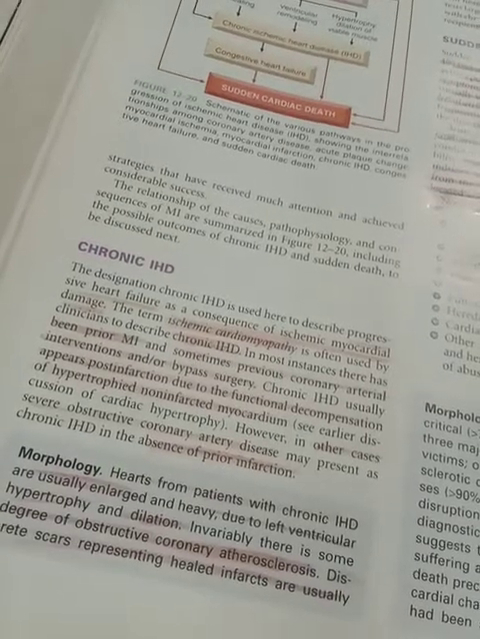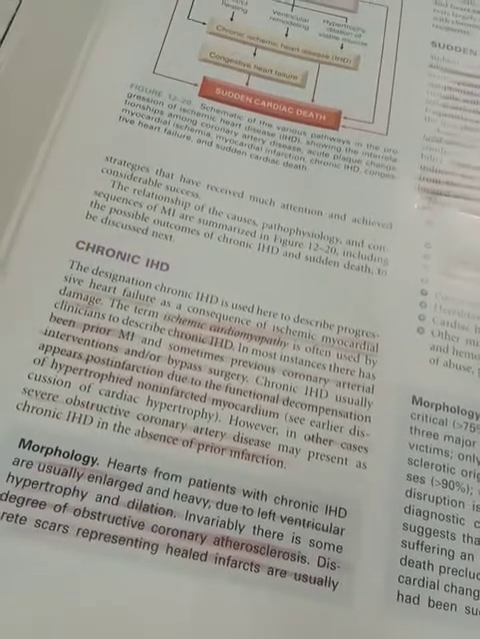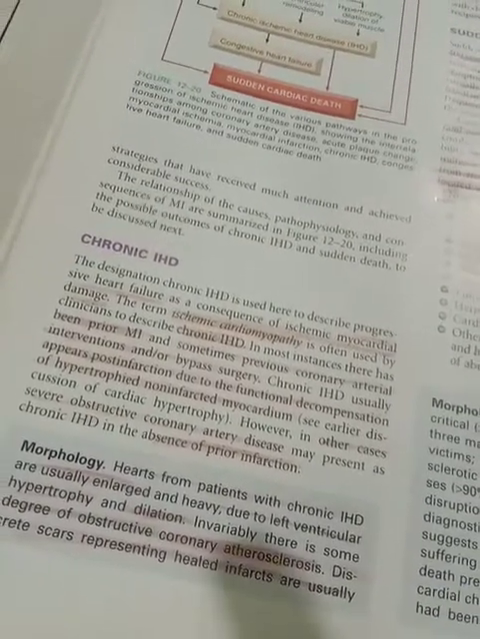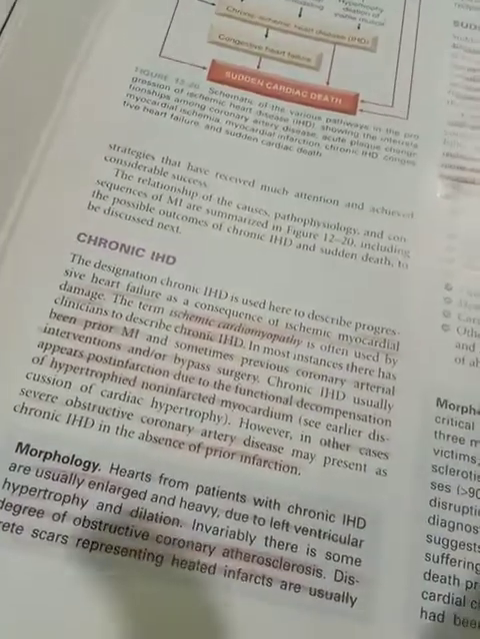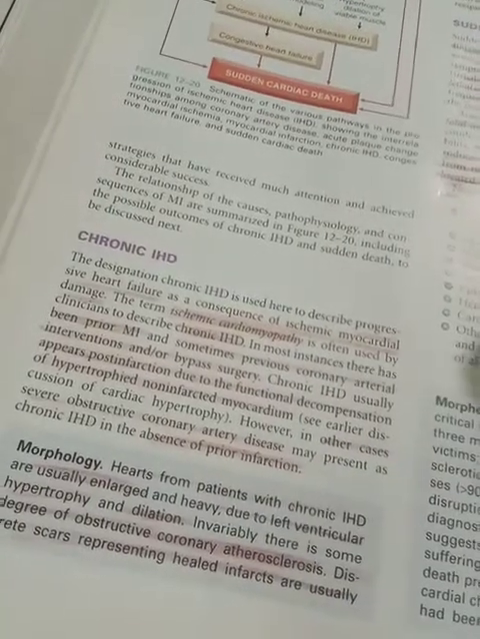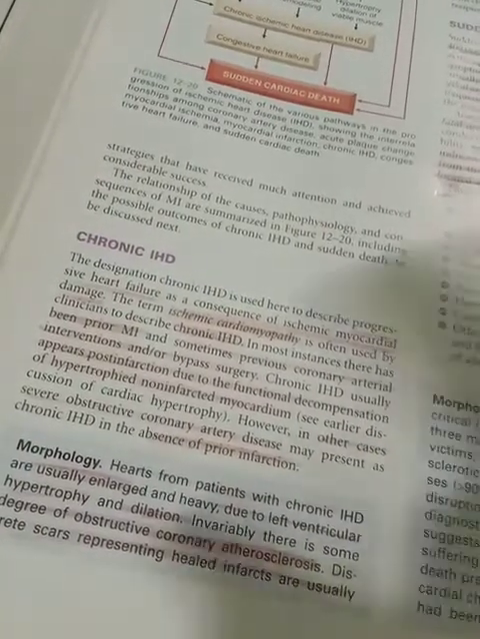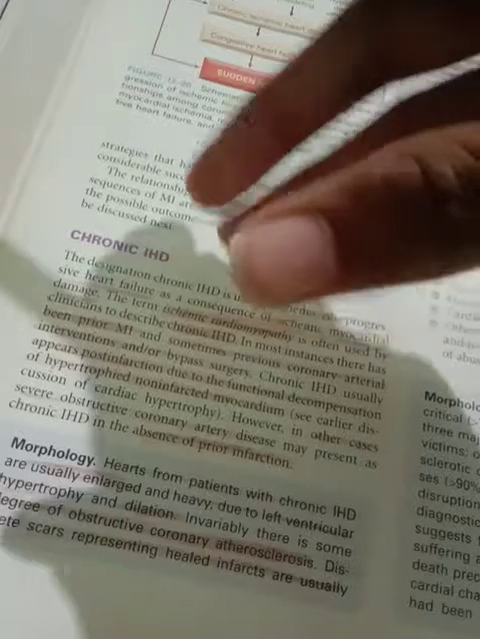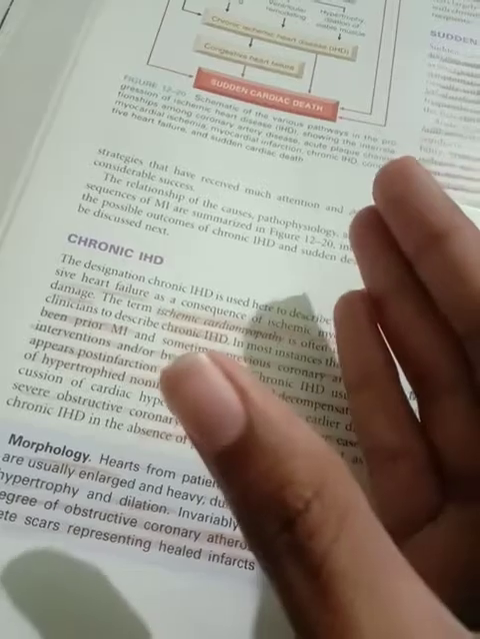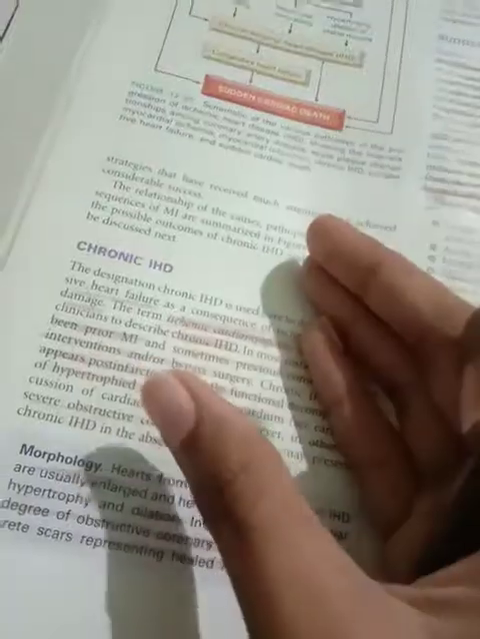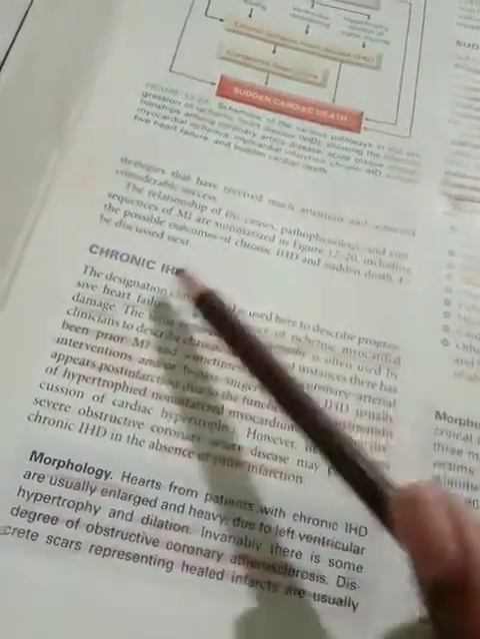This IHD usually appears post infarction due to the functional decompensation of hypertrophied non-infarcted myocardium. So what is this? Let us understand. It appears especially after MI, due to the functional decompensation of hypertrophied non-infarcted myocardium. Before the infarction, the muscle is normal, but after this the muscle becomes hypertrophied, that is increased in size, especially of the left ventricle. This leads to compression of that particular myocardium, which also leads to this IHD.